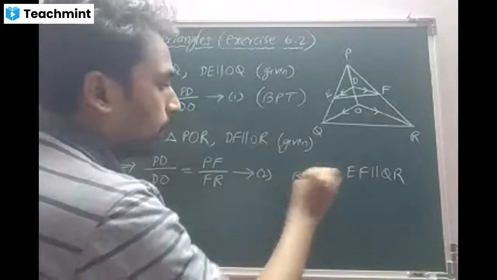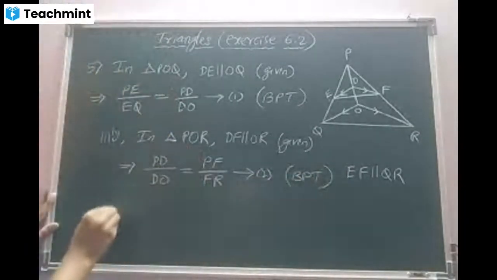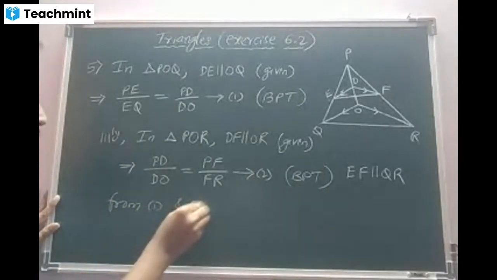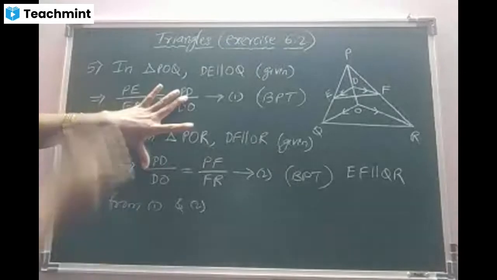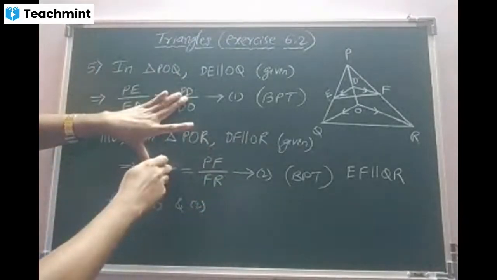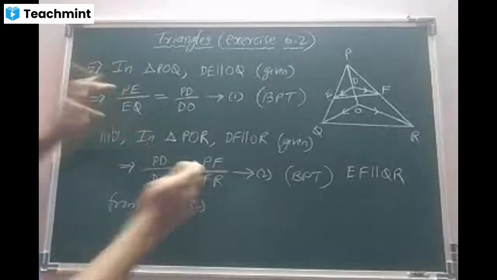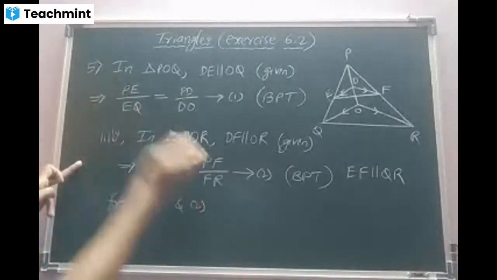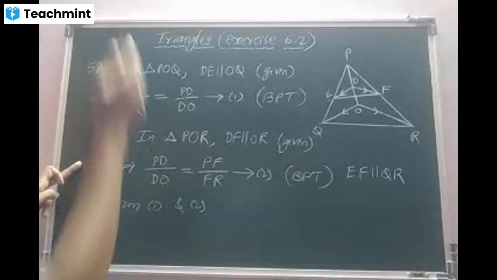Equation 2 by BPT. Now again compare 1 and 2. From 1 and 2, this value and this value are the same. This is equal to this, and this is also equal to this. So these two will be equal to one another. Axiom: things equal to the same thing are equal to one another. Am I right? Yes, sir.